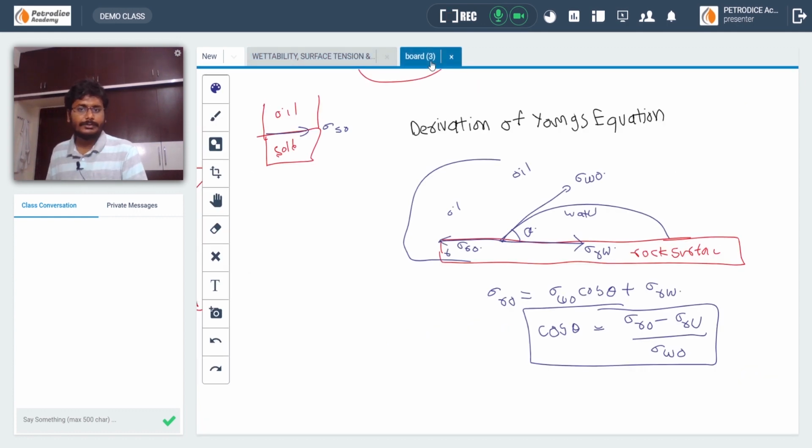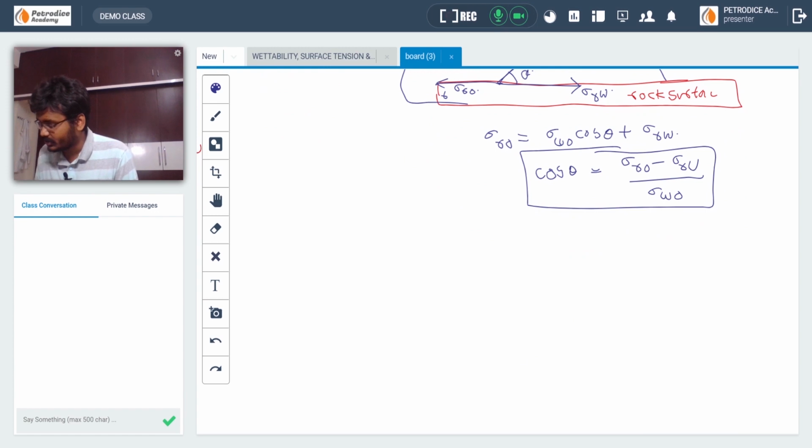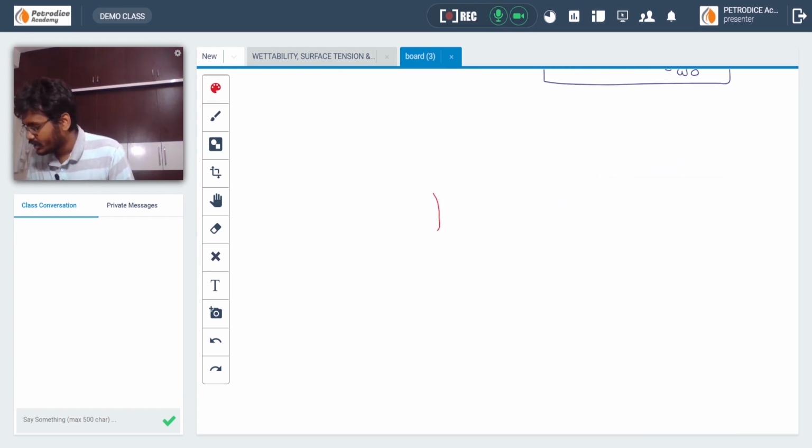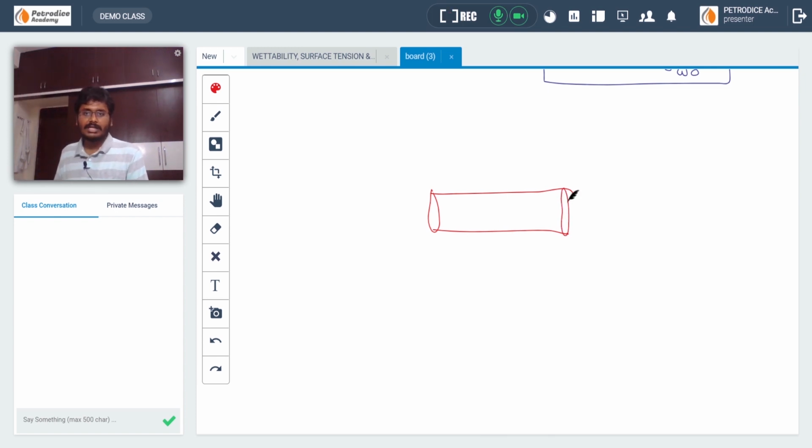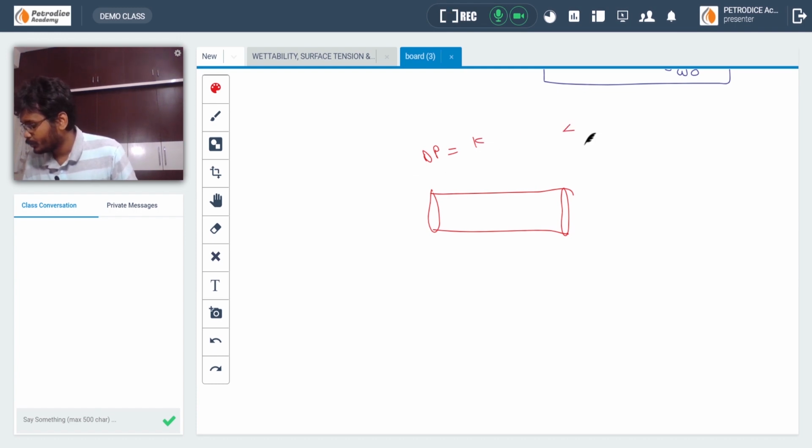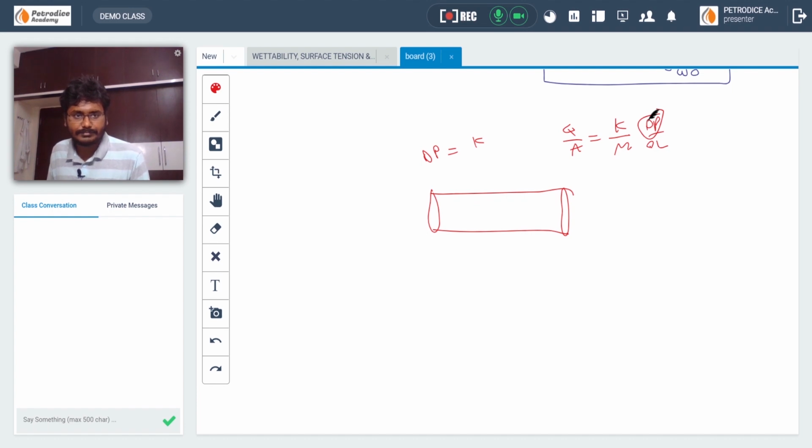See, how was capillary pressure actually found? A particular scientist took a core sample and used Darcy's law to find delta P from K, that is Q by A is equal to K by mu delta P divided by delta L. So he used Darcy's law to find the pressure difference when only water is flowing.